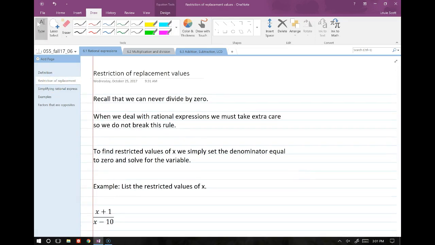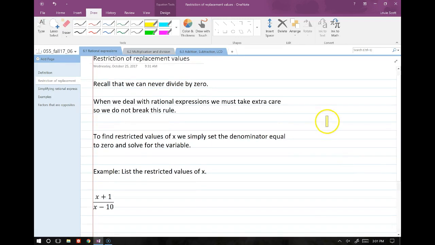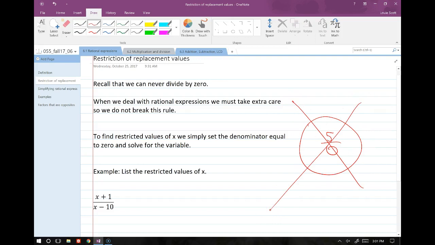So one thing that we're going to keep in mind as we go through these chapters is the restriction, what we call the restriction of replacement values. This comes to light by the fact that we can never divide by 0, right? And so if we have something like 5 over 0, this is a big no-no. We cannot ever do that. And so what we're talking about by restricted values in these rational expressions is just any value that's going to make this situation happen where we have a 0 in the denominator.